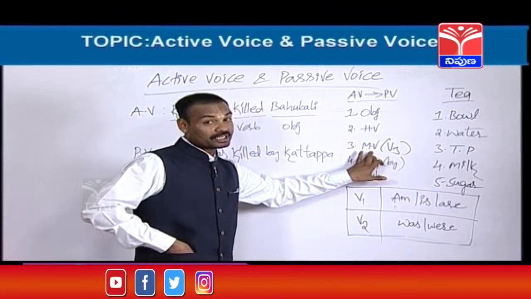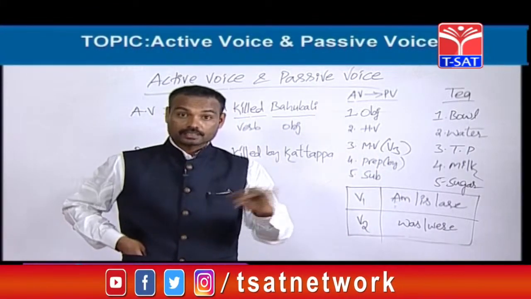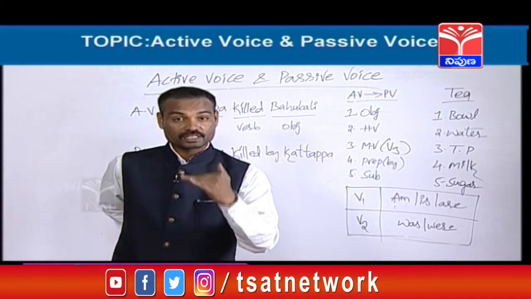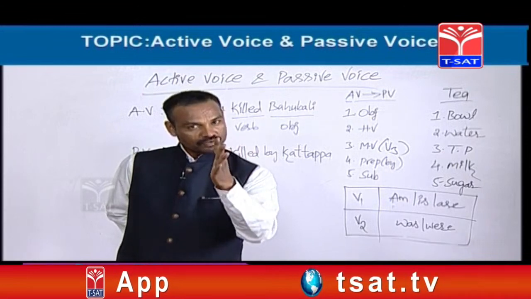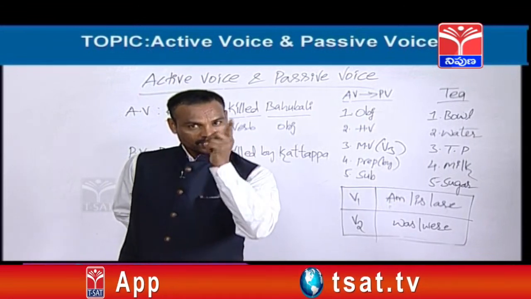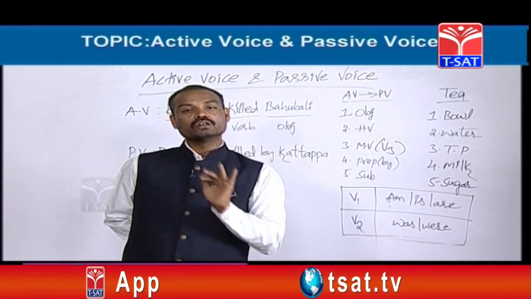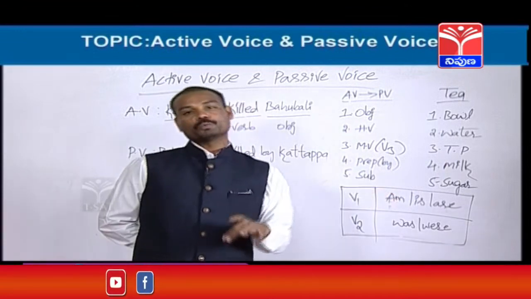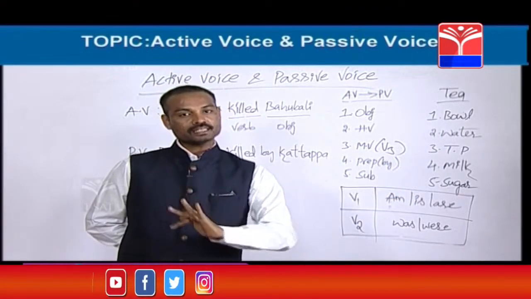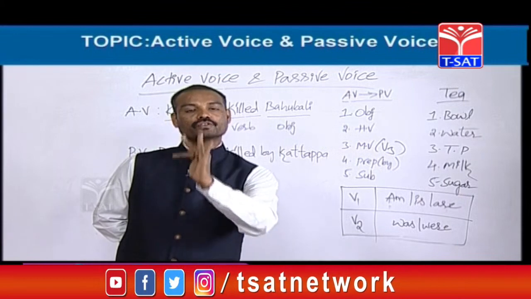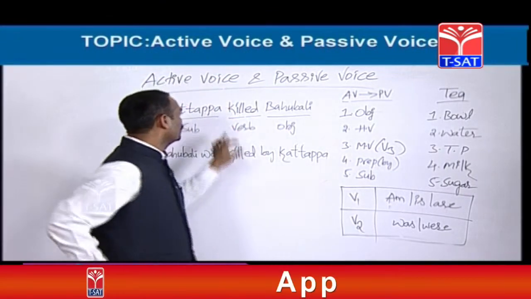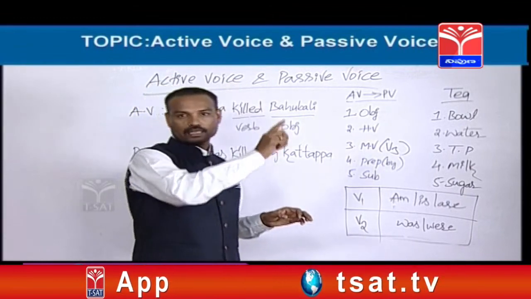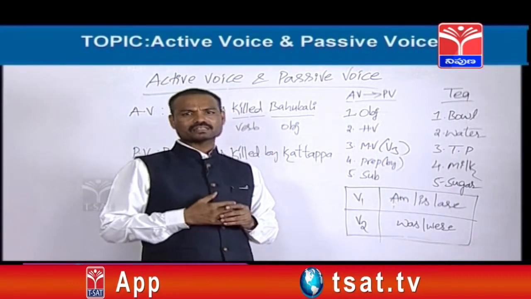But sometimes in the active voice they may give V1, the first form of the verb. They may give V2, V3 or the ing form. But whatever verb has been given in the active voice, that should be changed into the third form. If it is in the third form, no problem at all, we can write it as it is. In case they don't give the verb in the third form, we have to change it into the third form. Kill, killed and killed, V2 and V3, these two are the same.